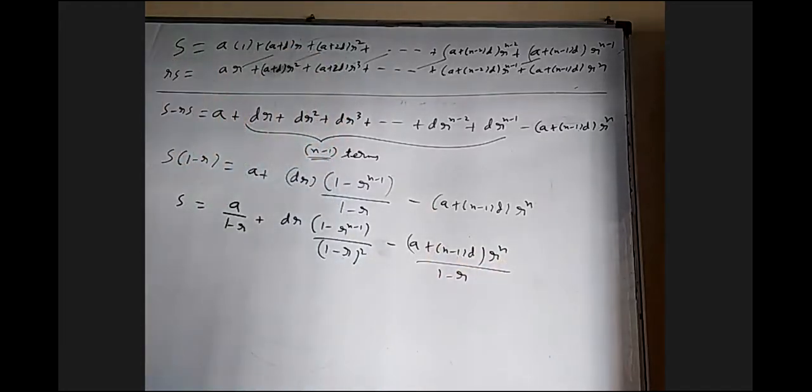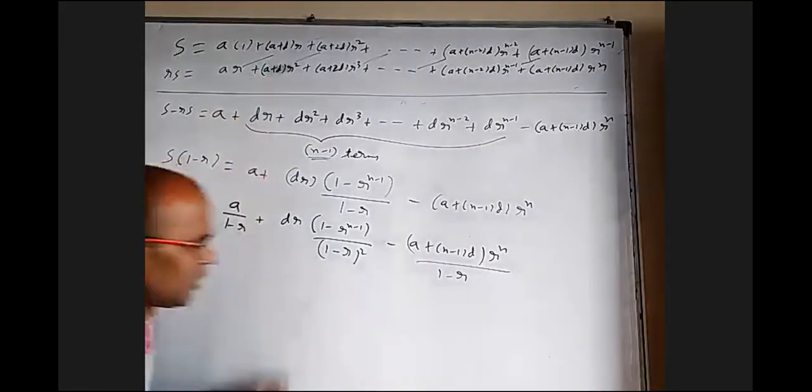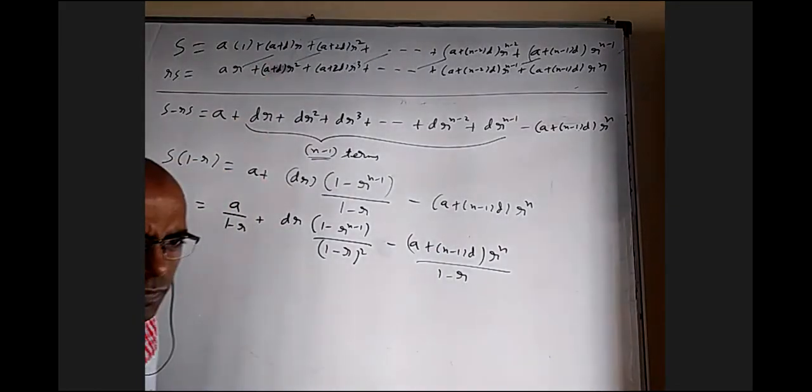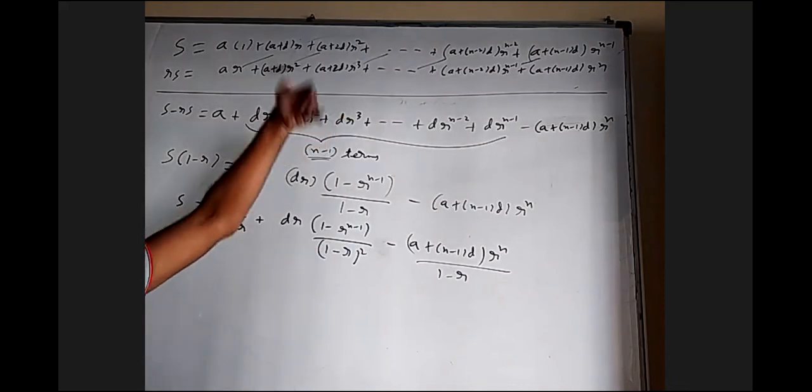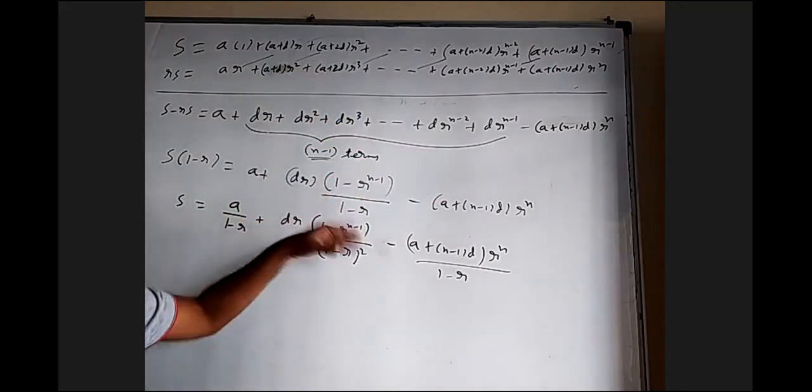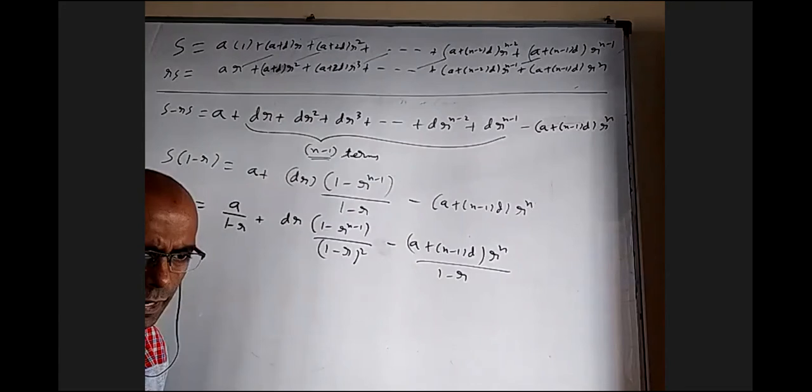So if at all somebody wants a formula for the sum of n terms of an AGP, it is this. But instead of carefully remembering this and putting the values, I prefer every time to multiply the common ratio, subtract, and see carefully what the last term is. But somebody wants to remember, you can remember.